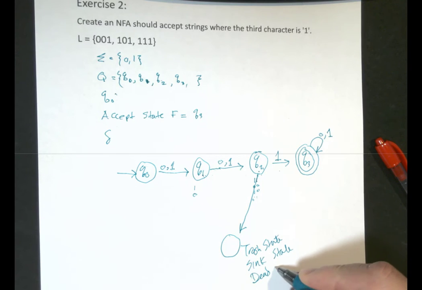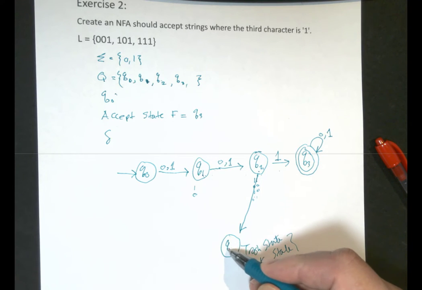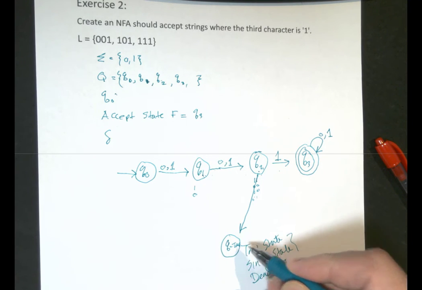We can call it anything we want. These three names are used, or in some books, Q trash.